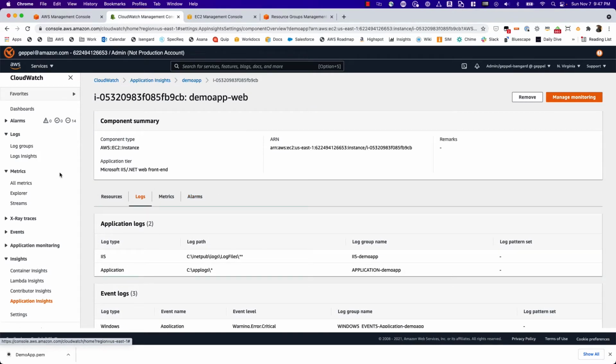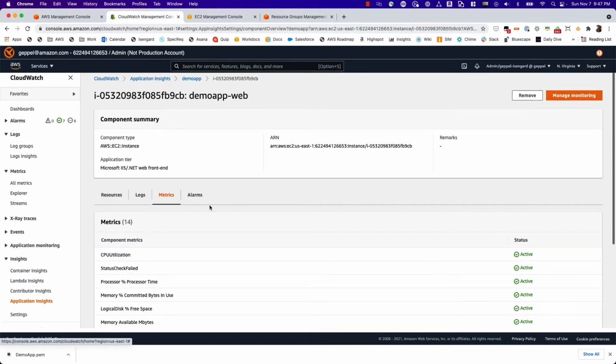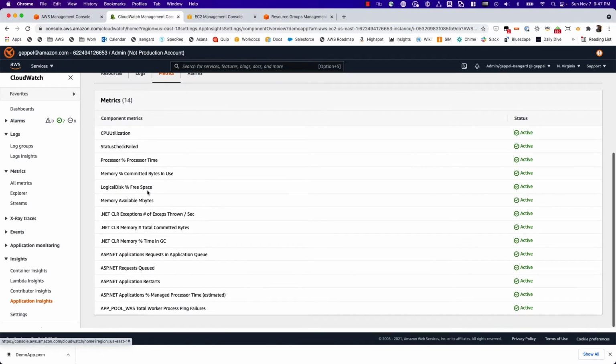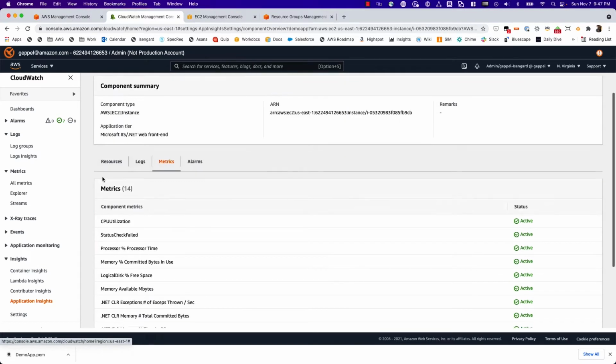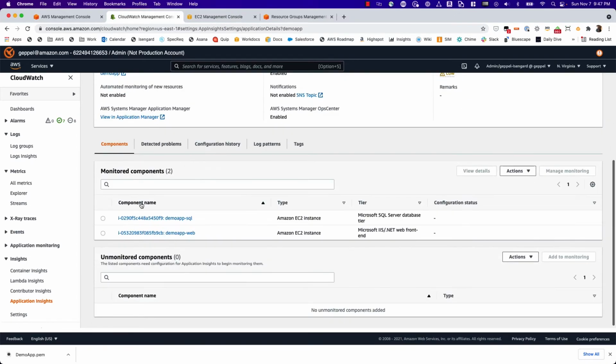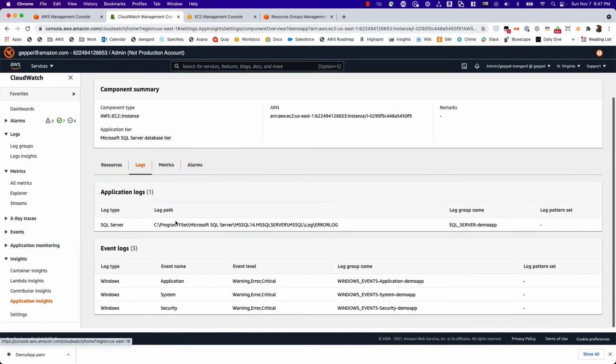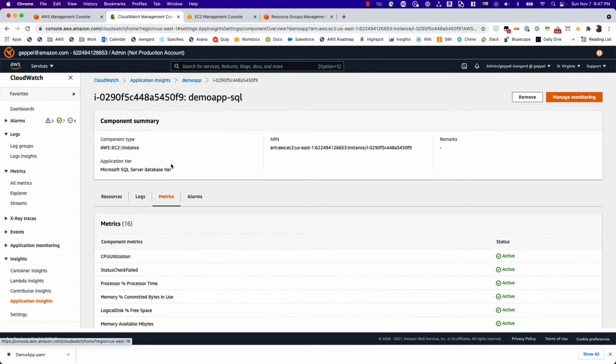So let's go ahead and go to the metrics section. You'll see for the web front end, these are the type of metrics it's going to collect. So ASP.NET, .NET CLR, these are obviously .NET specific metrics. If we went back and looked at our SQL component, those logs are obviously going to be different, as well as the metrics.